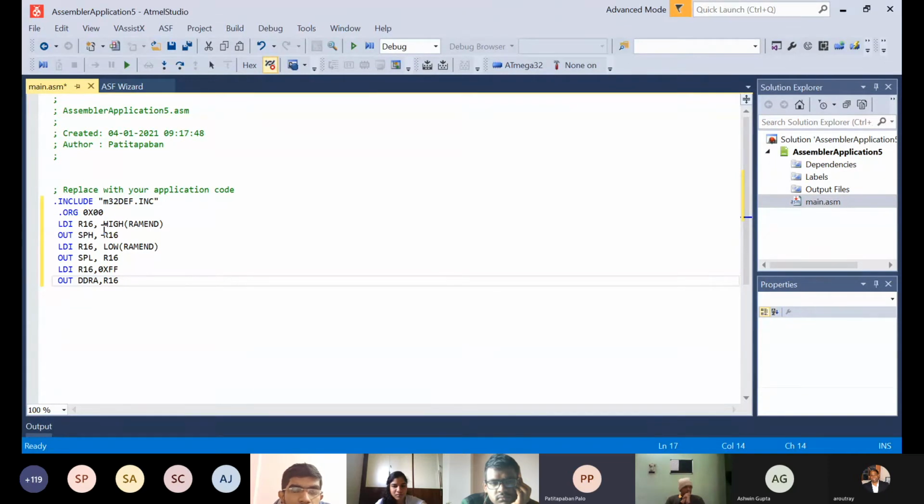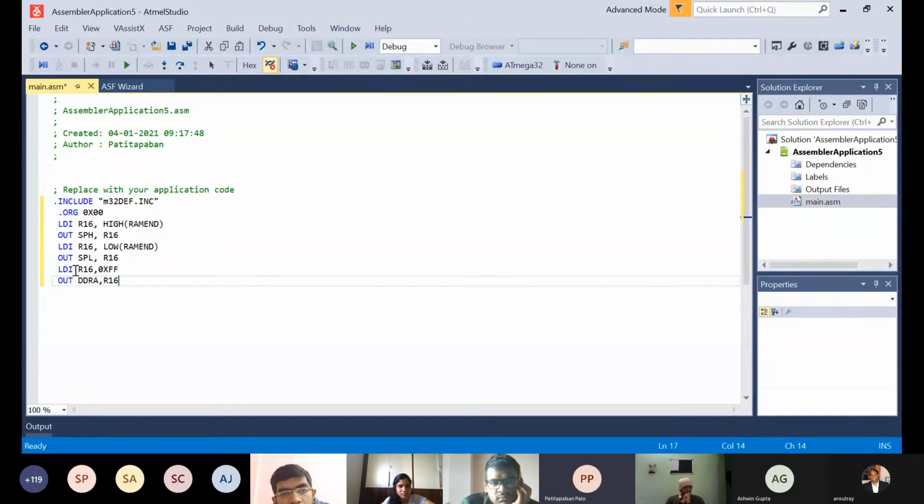Into R16 we have loaded the MSBs of RAMEND, and then OUT SPH, R16 takes the value present in R16 and gives it as output to SPH, the stack pointer high bits. Similarly, we take the lower bits of RAMEND, load them into R16, and make them available in SPL, the stack pointer low bits.